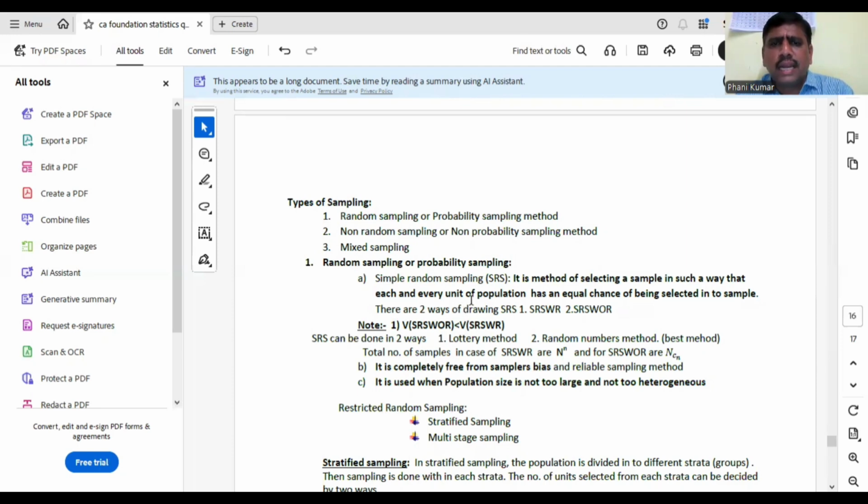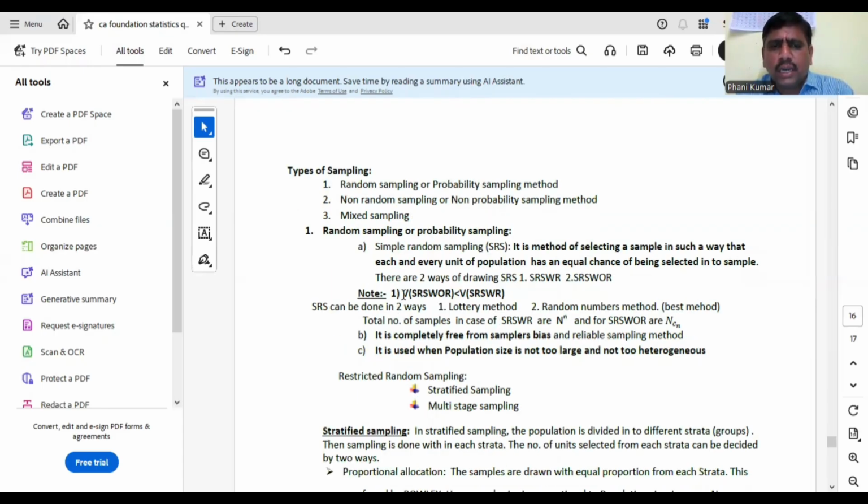In simple random sampling with replacement, probability is always 1 by n. That means the probability of selecting each unit in any draw is always equal to 1 by n, since all the units will be there only. Coming to without replacement, probability of selecting each unit will change: 1 by n minus r plus 1, where r is the rth draw. Suppose in first draw, the probability of selecting the first unit is 1 by n. In second draw, probability is 1 by n minus 1. In third draw, 1 by n minus 2, and so on, since for each draw, one unit is reduced, like that. Okay, so